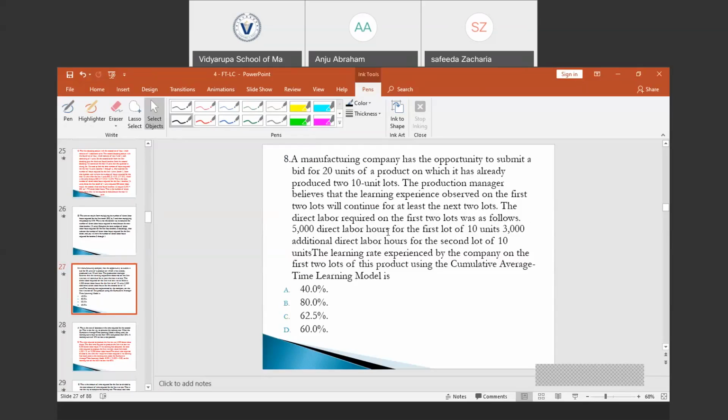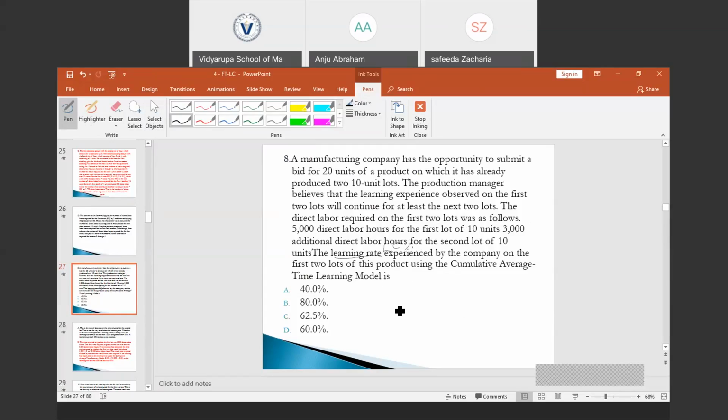The direct labor required was 5,000 direct labor hours for the first lot of 10 units, and 3,000 direct labor hours for the second lot of 10 units. The learning rate experienced by the company on the first 2 lots using the cumulative average time learning model: here, we are asked to find the learning rate, or learning curve percentage.